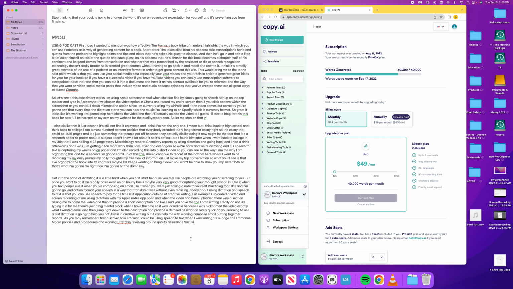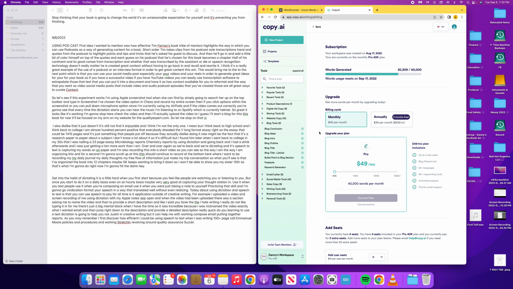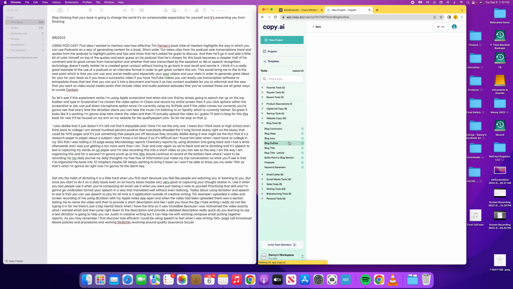Here's what I'm going to do with the AI generator. I'm going to go into blog tools, and I want to break out the main ideas. I want to search through all this stuff that I've been dictating all day, pull out some simple basic concepts, and see what the AI generator can do. Let's try blog outline.